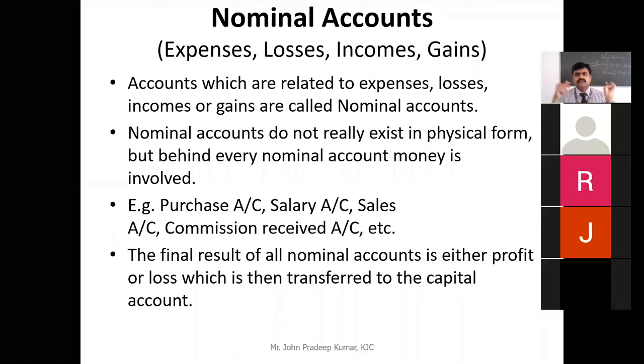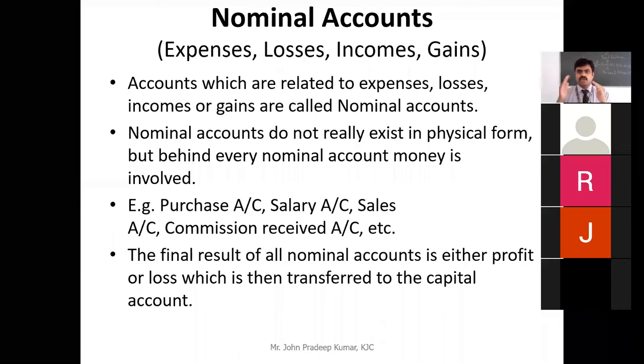So salary is an expense, purchase is an expense, and sales, when I am selling, is an income. When I am selling my land, it's a gain. Got it? So any expense, income, gain or loss you have comes under what account? Nominal account.